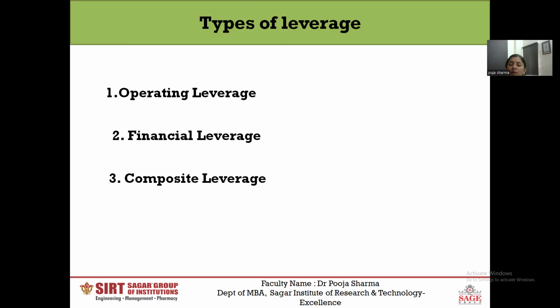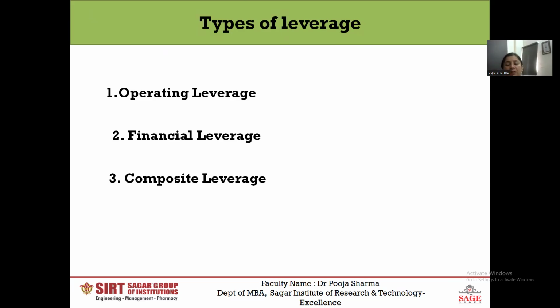Here you can see the types of leverage. There are three types of leverage. First is operating leverage, which is used to check the operating efficiency of the company. Next is financial leverage, which is used to check the capital structure of the company, whether the capital structure is favorable for the equity shareholders or not. If the company increases the debenture, this affects the value of the firm and the cost of capital of the company.